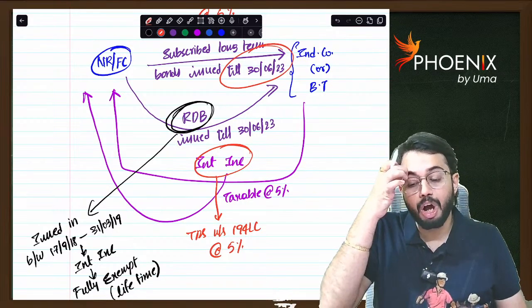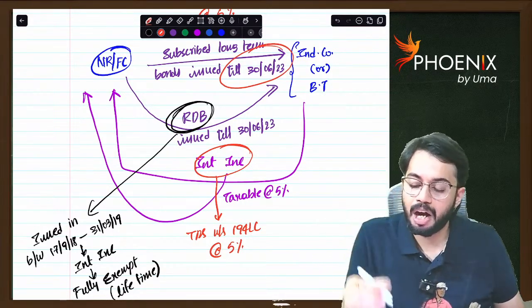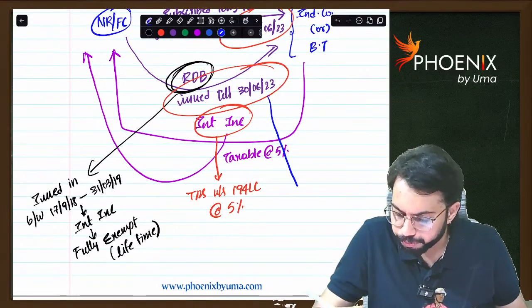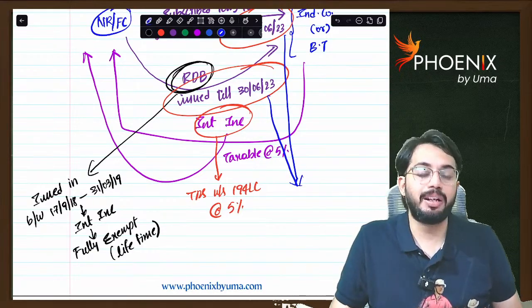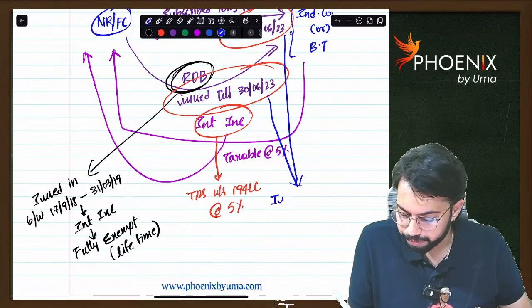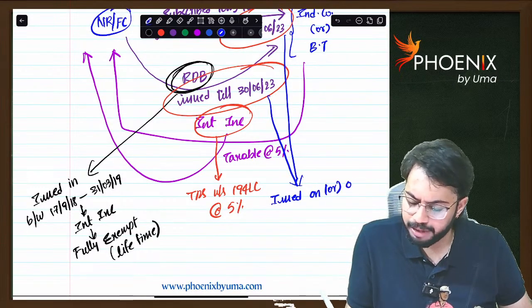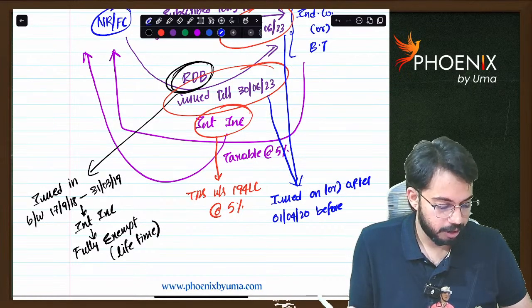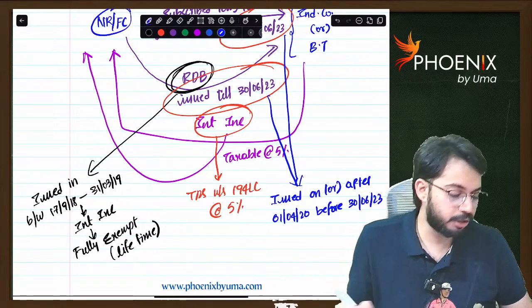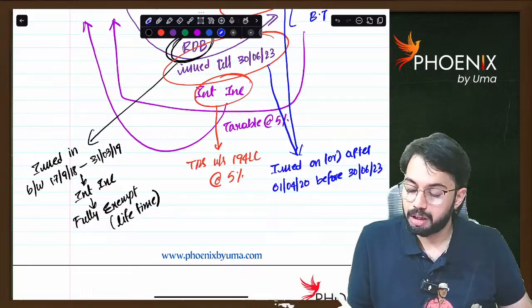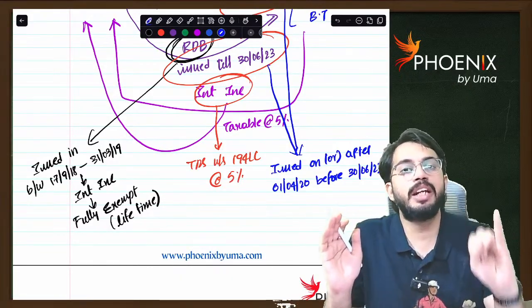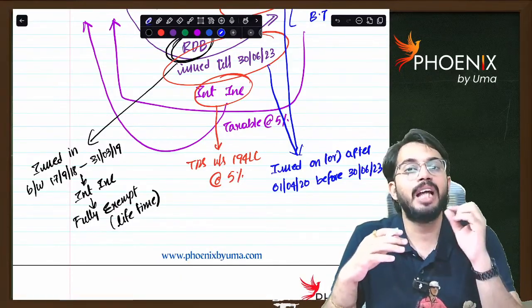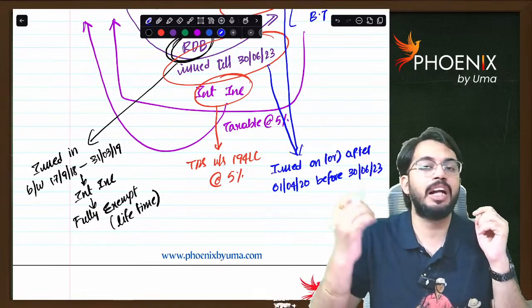Whatever long-term bonds issued till 30th June 2023 and rupee denominated bonds issued up to 30th June 2023 are there, if these two are issued on or after 1st April 2020 but before 30th June 2023, and these are purchased by a non-resident or foreign company, they are purchasing rupee denominated bonds between 1st April 2020 and 30th June 2023.